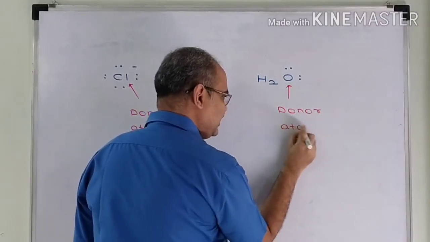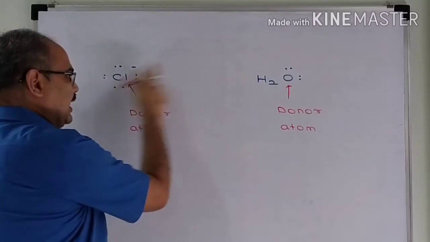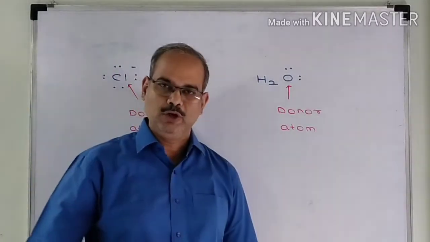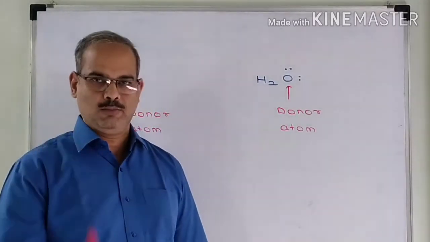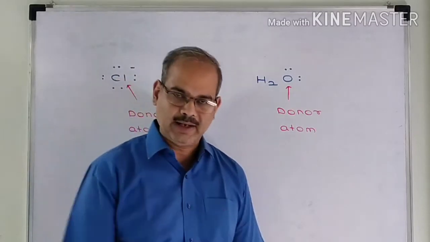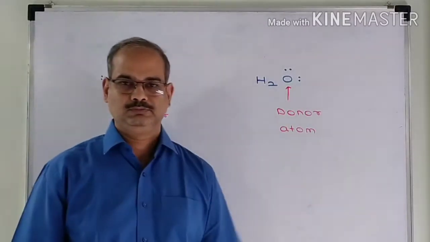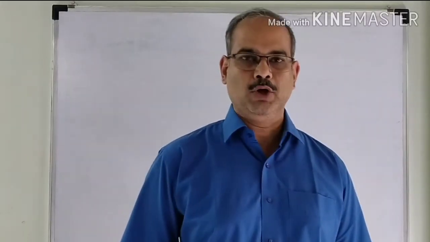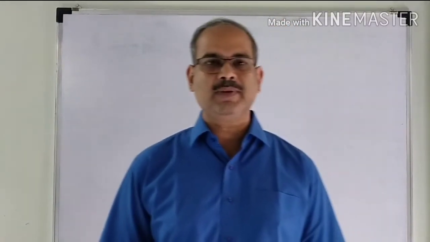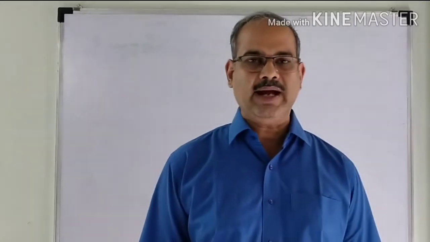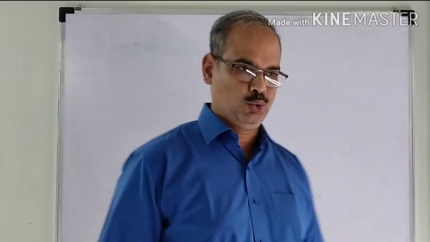So every ligand, whether it is a single atom or a molecule, whether it is a neutral molecule or an anion, consists of donor atom. Depending upon how many donor atoms are present in a ligand, ligands are classified into two types.